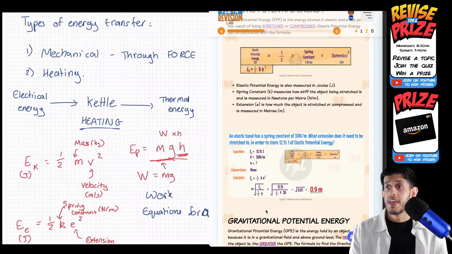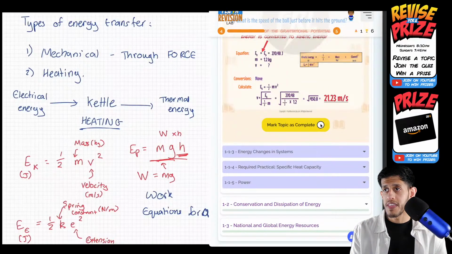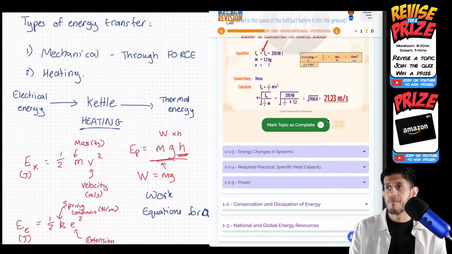Cool. So that is the different types of energy, okay, and their equations. So we've covered that. I'm going to mark that as complete as well. So let's move on from that.